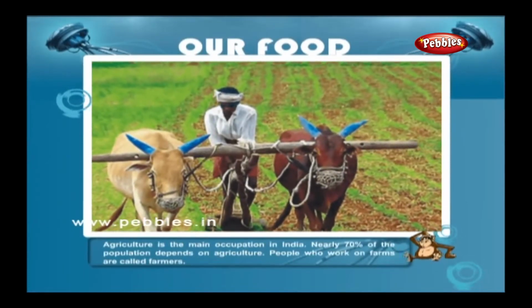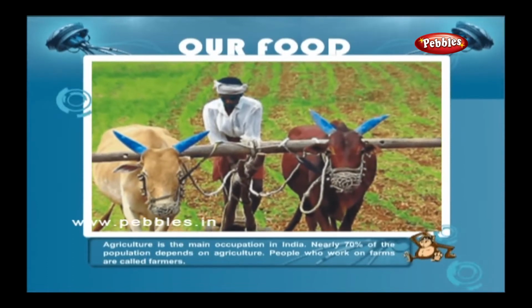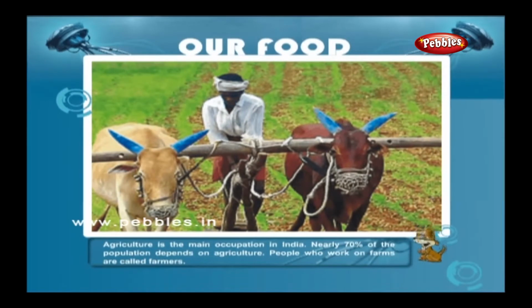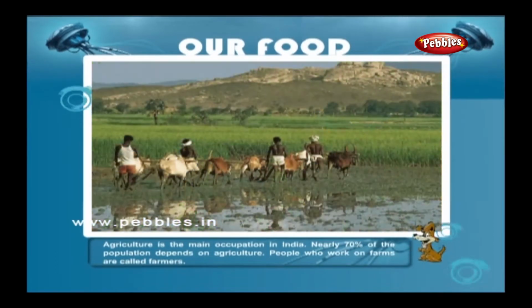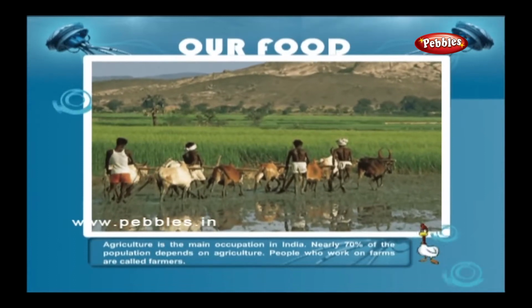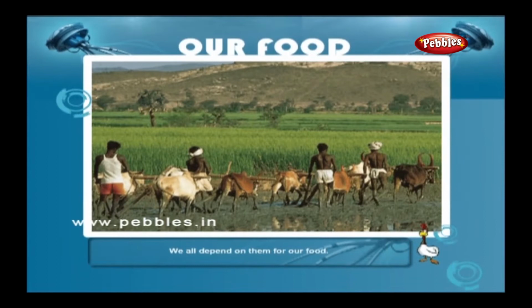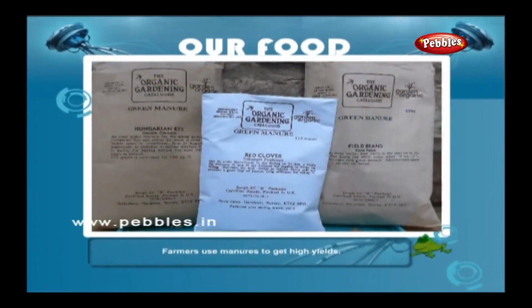Agriculture is the main occupation in India. Nearly 70% of the population depends on agriculture. People who work on farms are called farmers. We all depend on them for our food. Farmers use manures to get high yields.